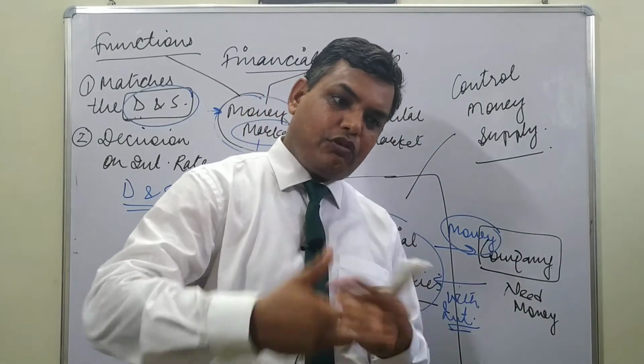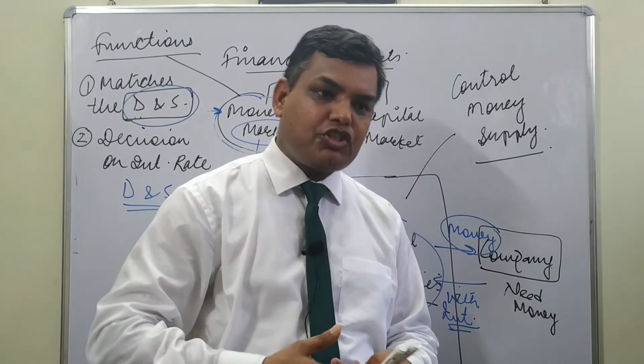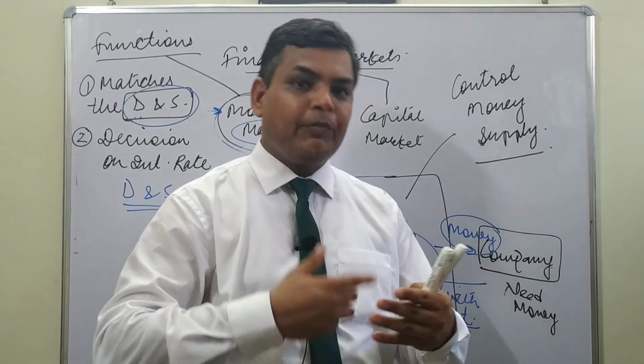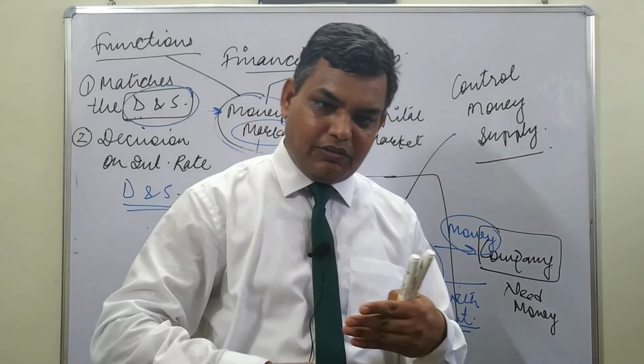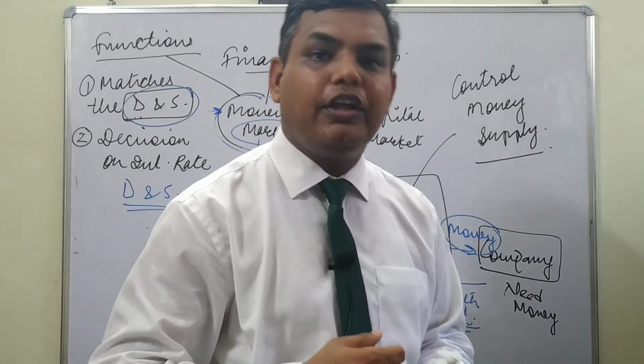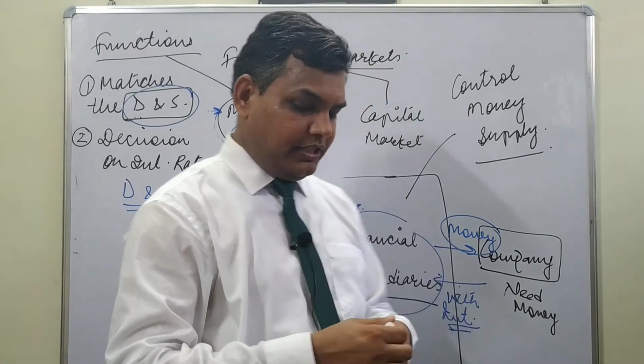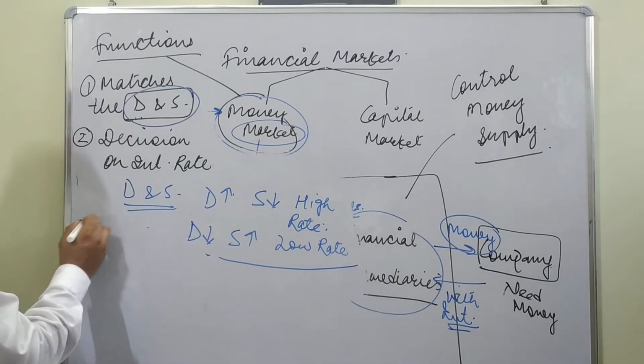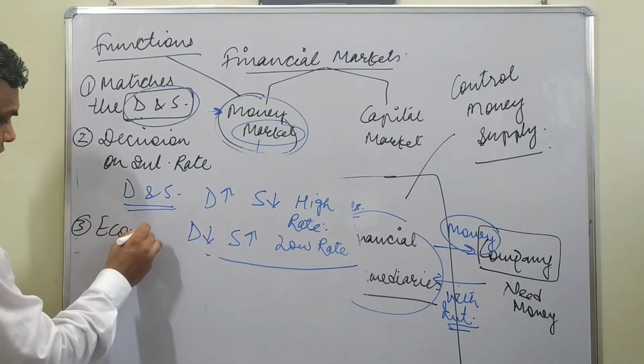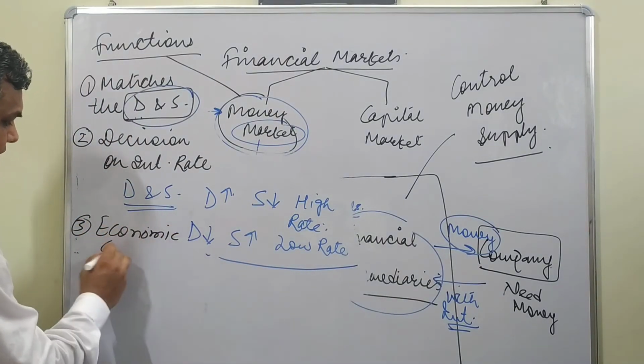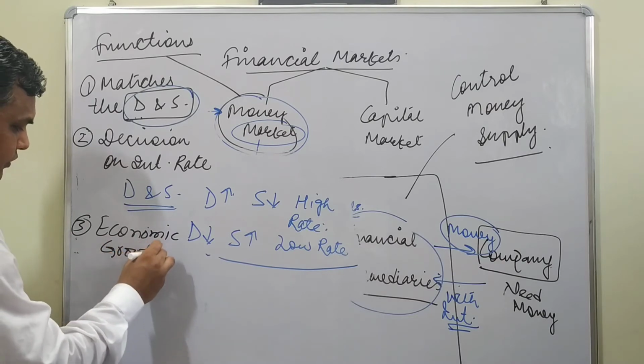Similarly, if money is easily available, people will invest more, open businesses, and money will change hands. It means economic growth will happen. So this money market will push the economy to the growth side.